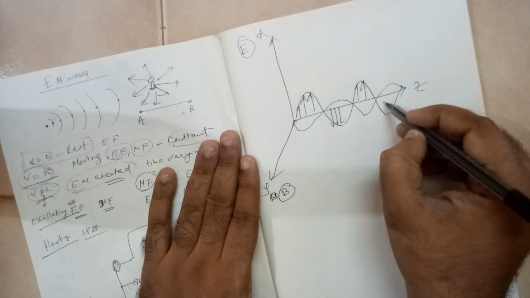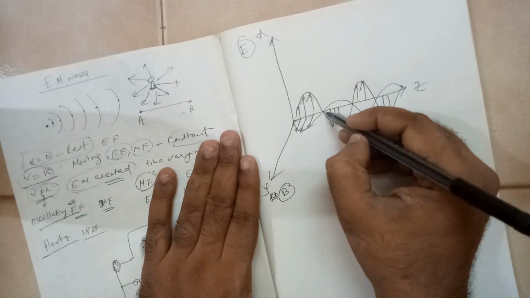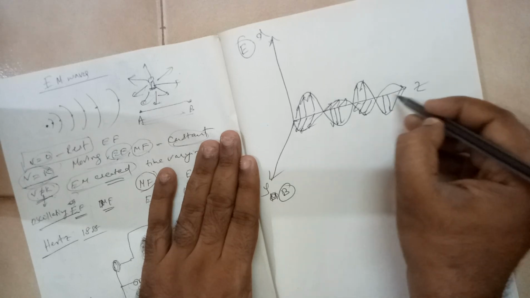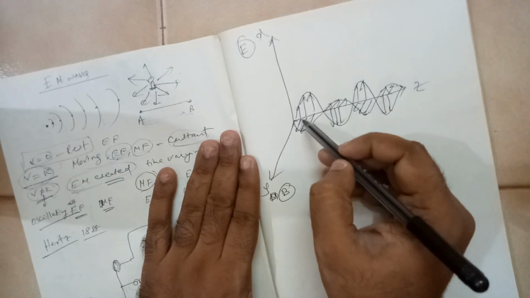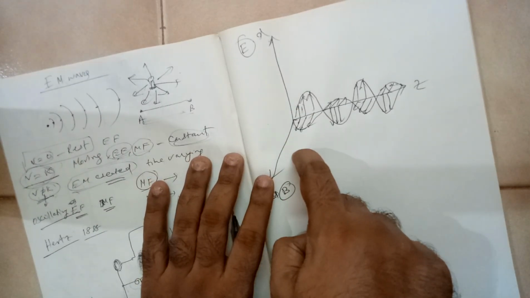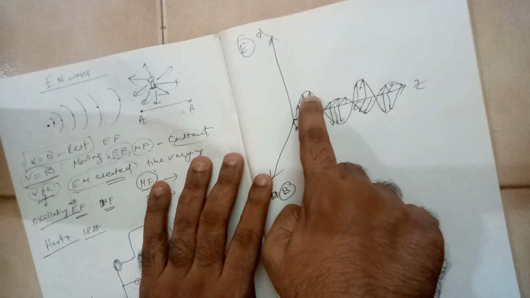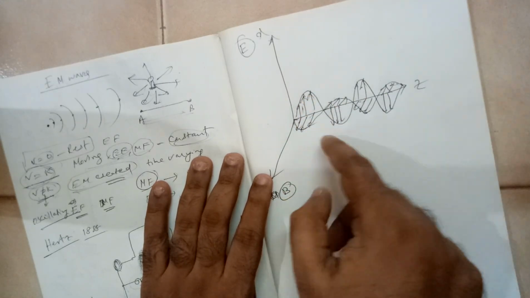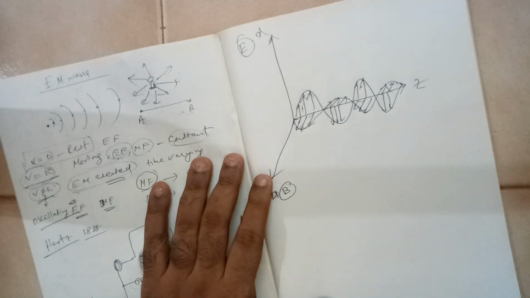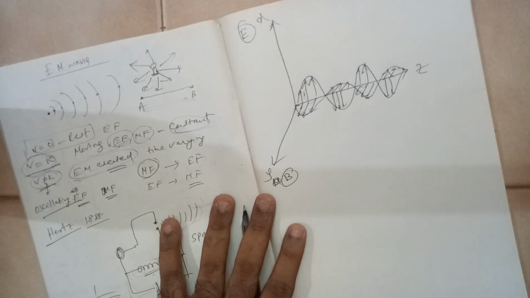And the magnetic field in this direction. These two are mutually perpendicular to each other. They have to be mutually perpendicular to each other. It is a time varying thing. At every point of time this electric field value is changing, the magnetic field value is changing, and this wave is a transverse wave.